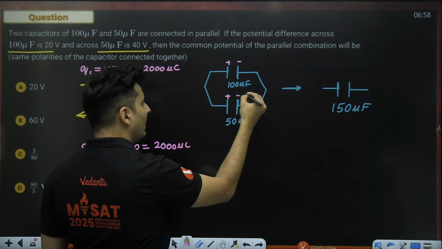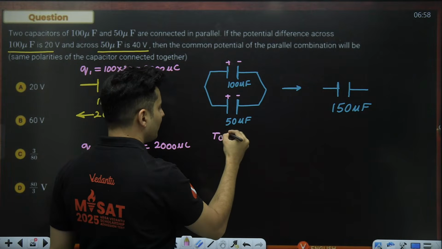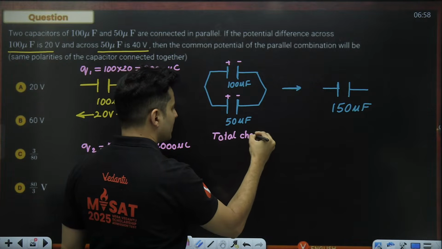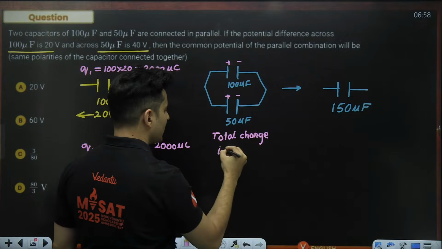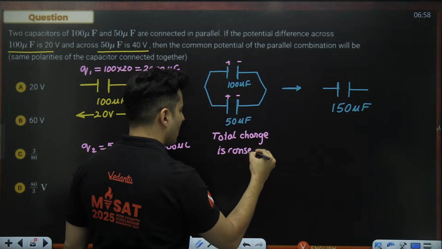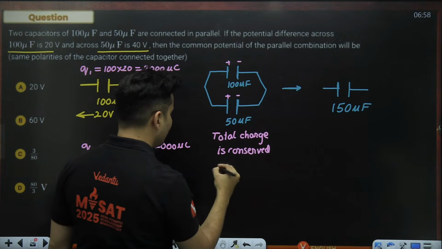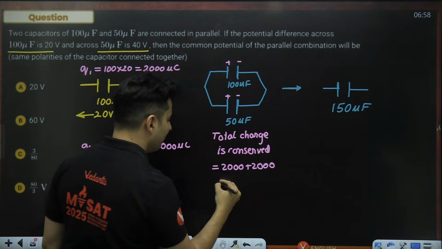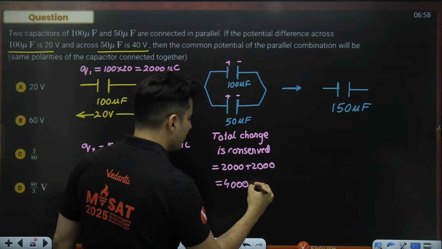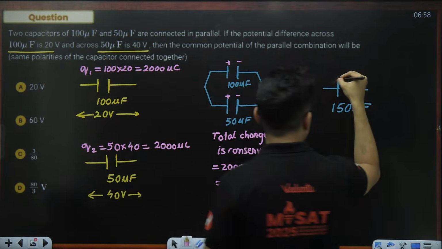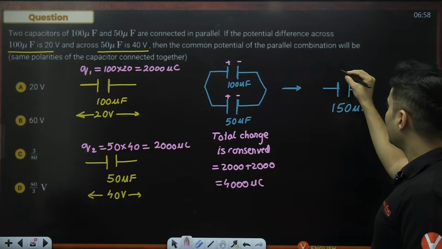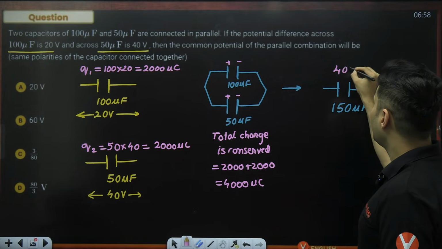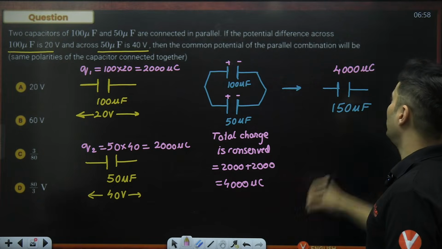But keep in mind the total charge will be conserved. And what is the total charge? It will be 2000 plus 2000, which is 4000 microcoulomb.